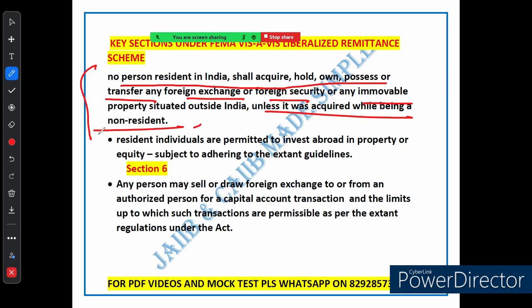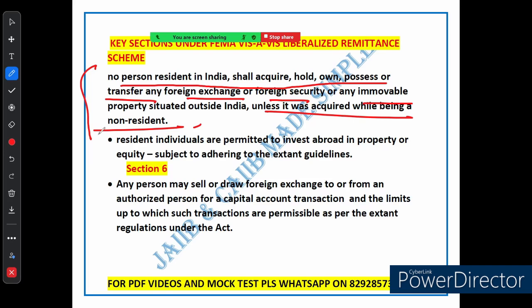Suppose you have not lived outside India, so you can't acquire property, foreign security, or foreign exchange outside India. That's the point. But here is the good news: if you are a resident of India, FEMA does allow you to invest in property or buy equity, like shares in a company outside of India. Of course, you have to follow the guidelines that are in place.